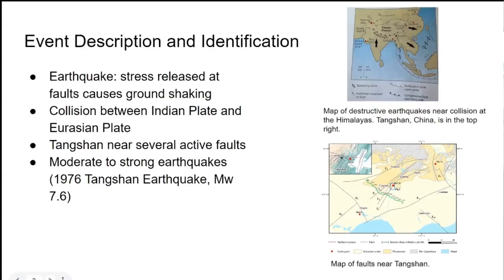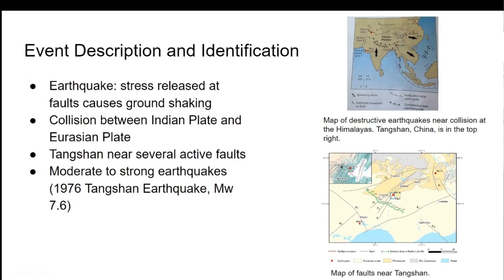When stress is released at a fault, the ground shakes in a geophysical event called an earthquake. The collision between the Indian plate and the Eurasian plate causes a lot of earthquakes in Asia, and these earthquakes can have very large maximum magnitudes. Earthquakes are especially likely in and near Tangshan, China, because the city is near several active faults.